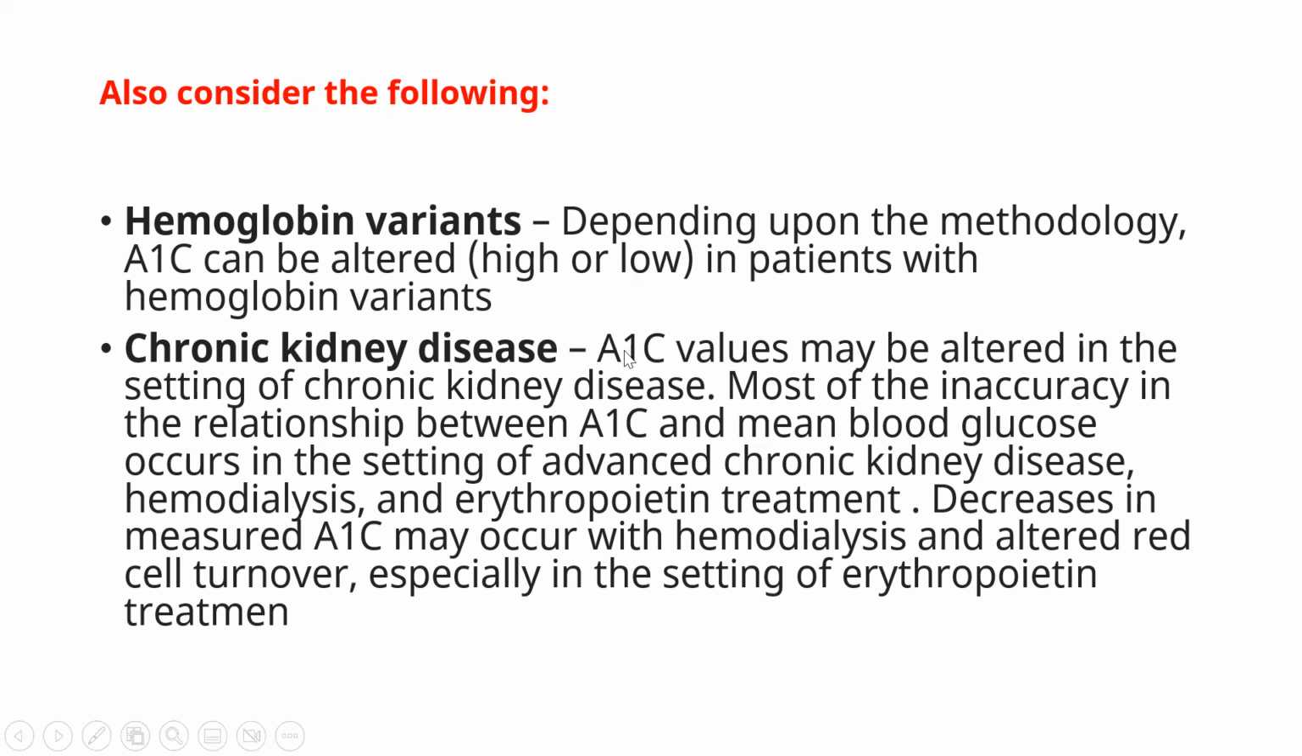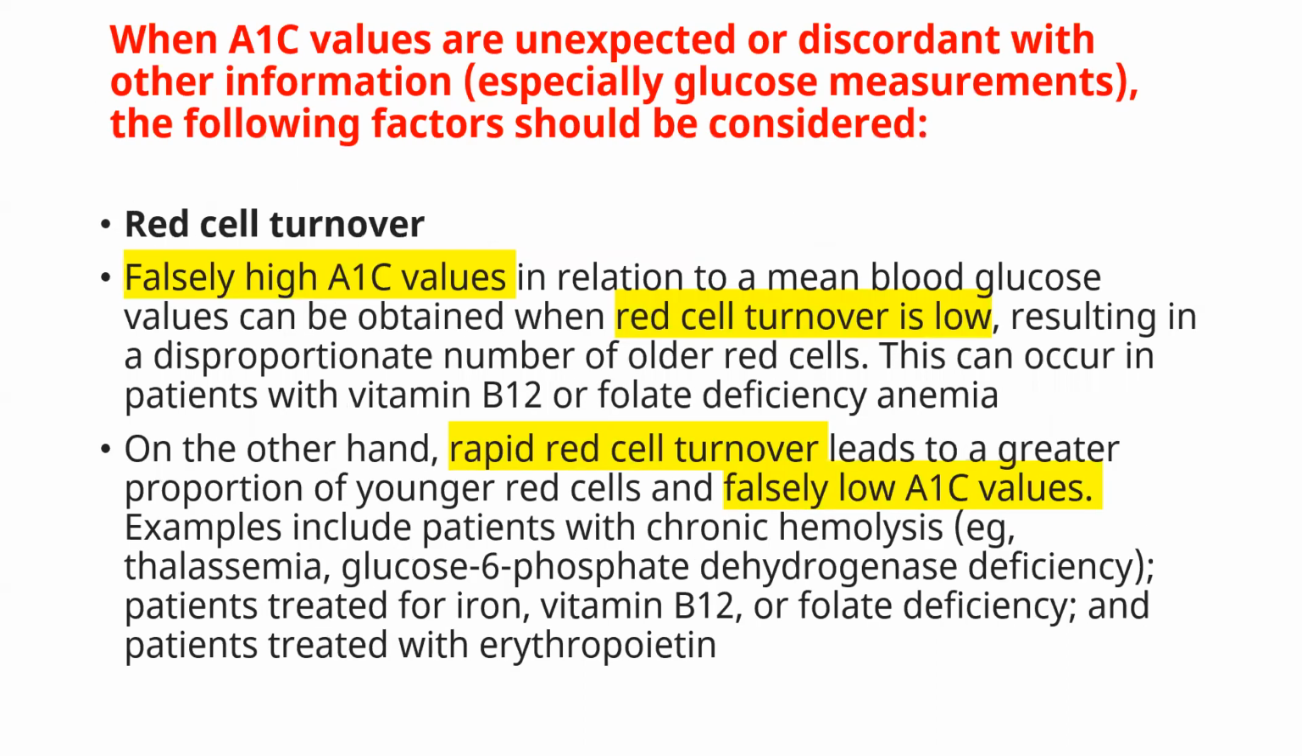CKD can also affect the A1c values. It may be altered in the setting of CKD. Most of the inaccuracy in the relation between HbA1c and mean blood glucose value occurs in the setting of advanced CKD, those who are on dialysis and those who are on erythropoietin treatment. Decrease in measured A1c may occur with hemodialysis and altered red cell turnover, especially in the setting of erythropoietin, as we looked at in these particular slides.